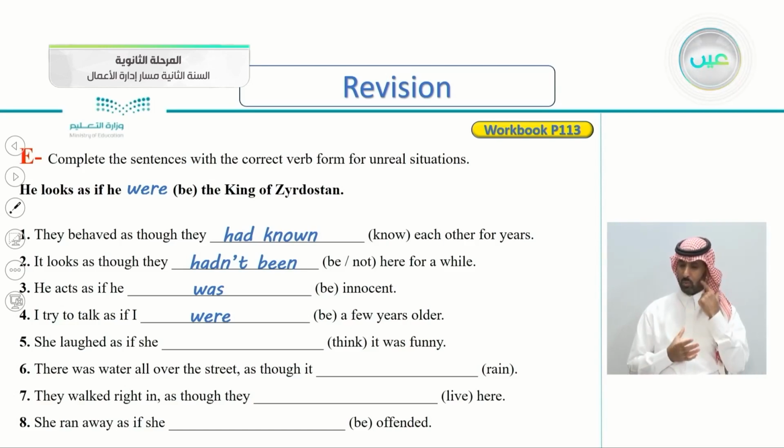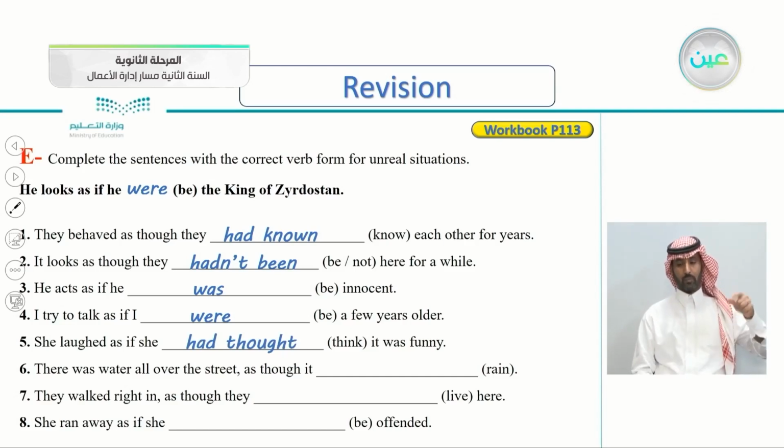Number 5, she laughed as if she think it was funny. She laughed as if she, and the verb think. So let's see the correct answer here. As if she had thought it was funny. Number 6, there was water all over the street, as though it, and the verb rain. So there was water all over the street, as though it, yes, had rained.